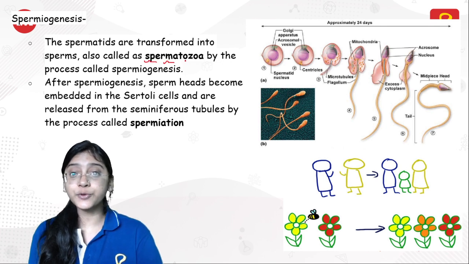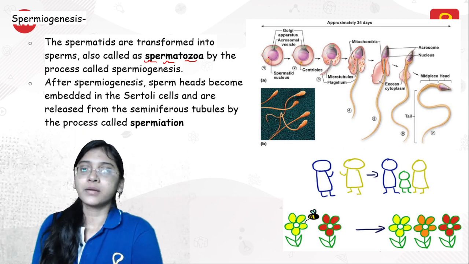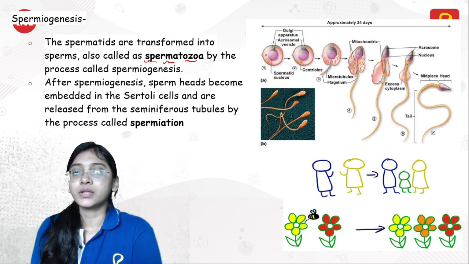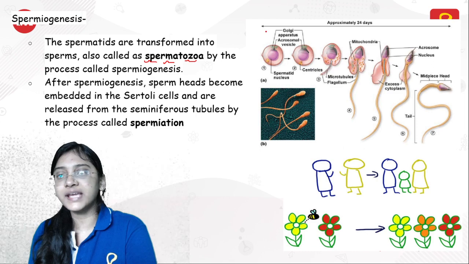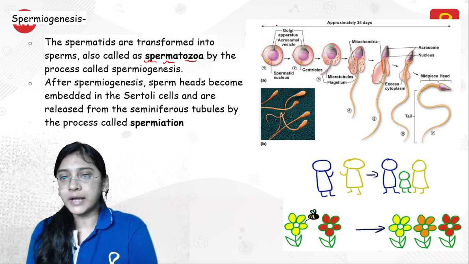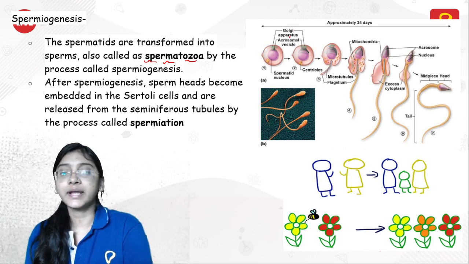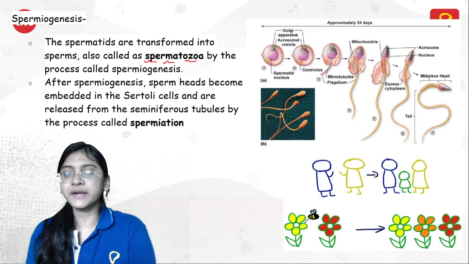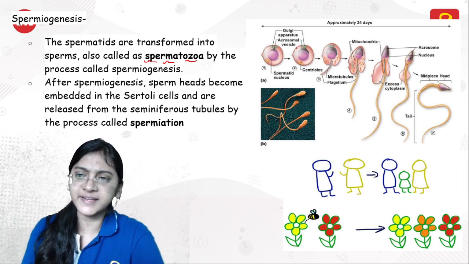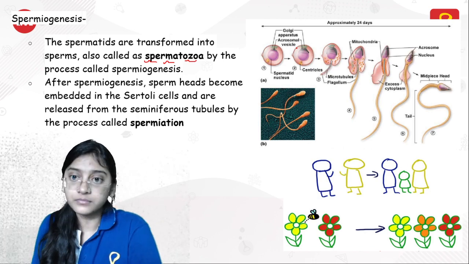It is not an easy process to lose some of its cytoplasmic content. So the Golgi apparatus of the spermatid will later become the acrosome, right? And centrioles, mitochondria, all of them will be placed in a specific place inside the sperm.